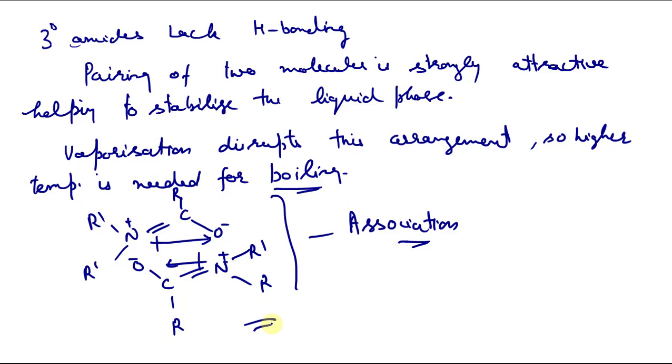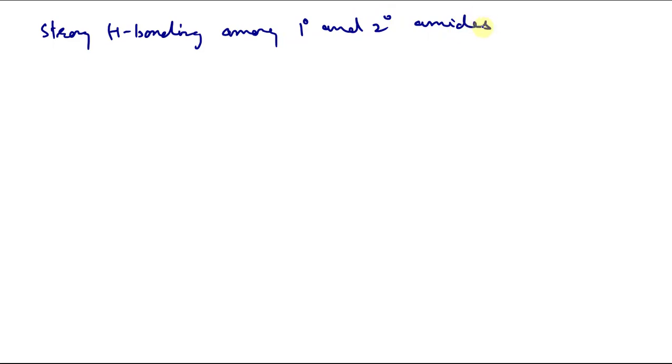hydrogen bonding. Because of this hydrogen bonding, if we talk about melting point, there is strong hydrogen bonding among primary and secondary amides. As I have already shown you with the resonating structures, there is strong hydrogen bonding between molecules of primary and secondary amides. Because of this, they also have a high boiling point.